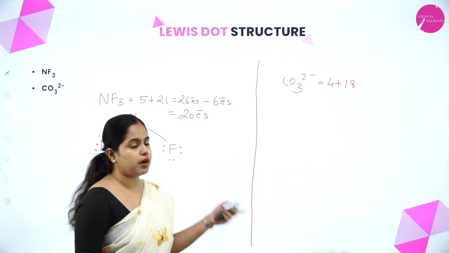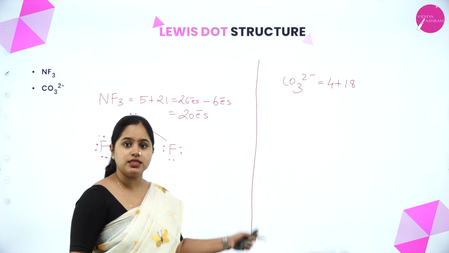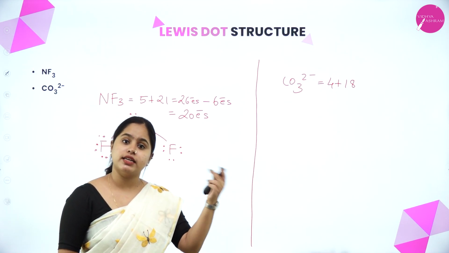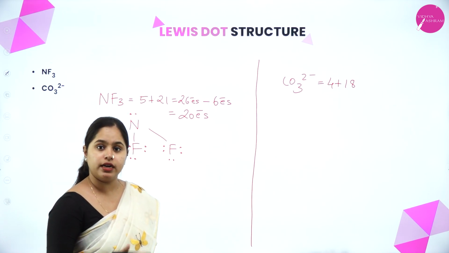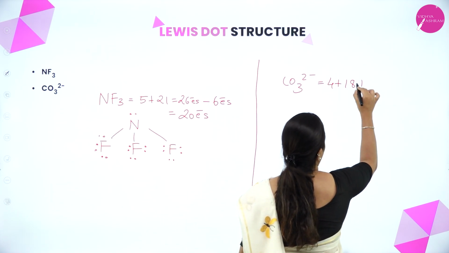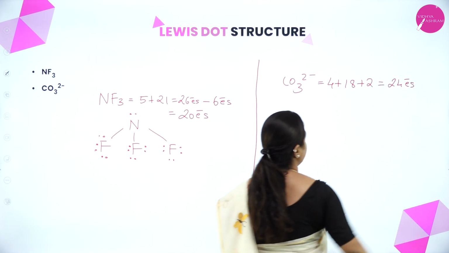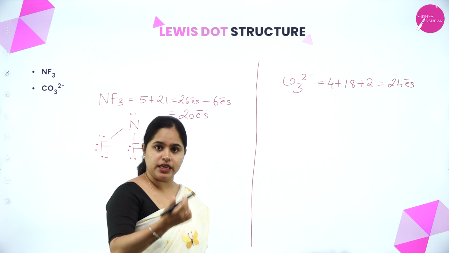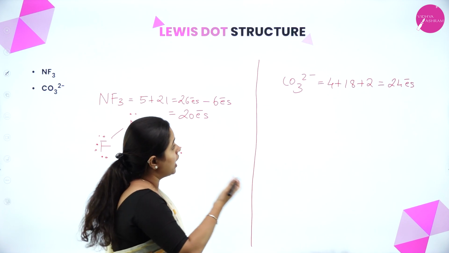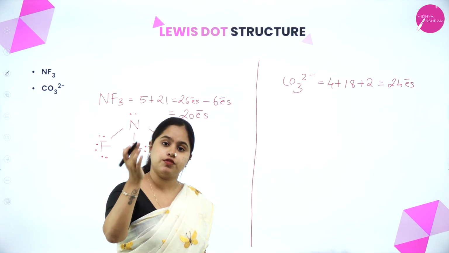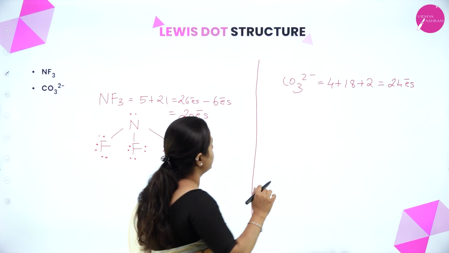So as you can see here, minus charge means it is an anion, right? So if there are 2 minus, that means an extra 2 electrons are present in this compound. So that should also be added in the total number of valence electrons, which gives a total of 24 electrons. Right? So that's clear. If it was CO3 minus, then instead of plus 2, it should be plus 1. So I hope it is clear. And if it's positively charged, that is if it is a cation, then 1 electron must be subtracted from it. So yes, that is clear.